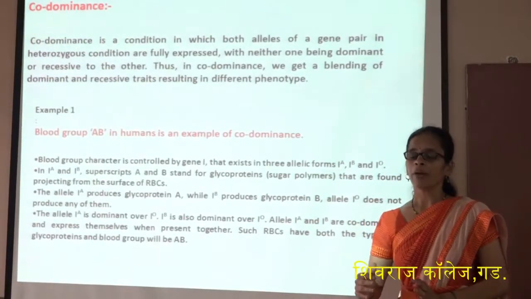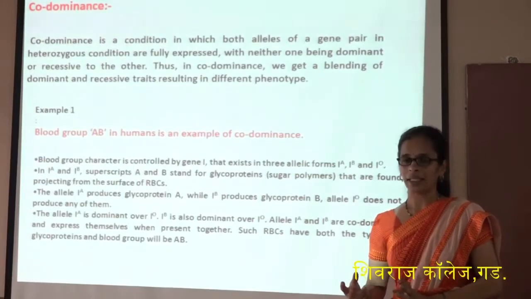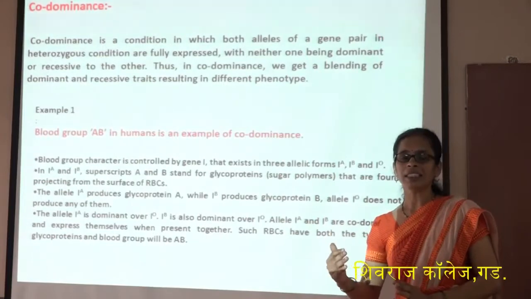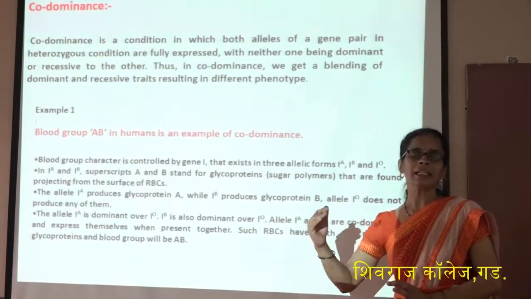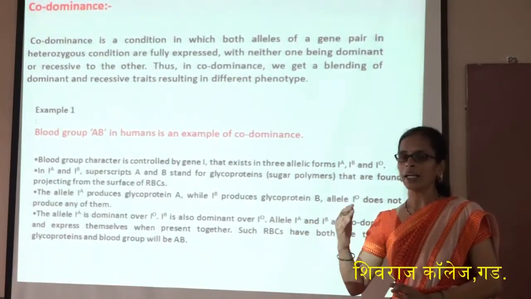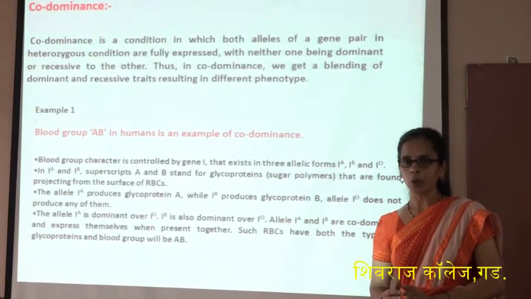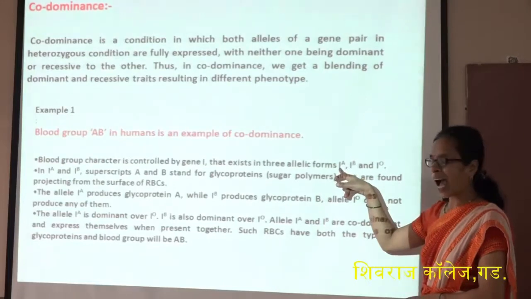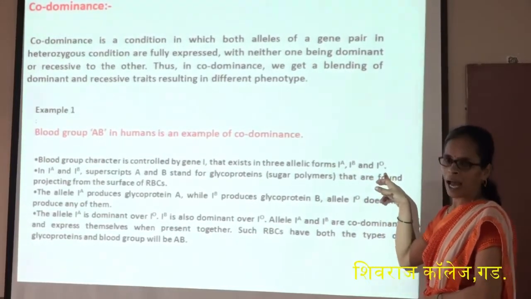As we know, every gene has 2 alleles. For example, in the case of height, the alleles are 2, capital T and small t, that is tall and dwarf. But in the case of blood group, the gene I has 3 alleles: IA, IB, and IO.